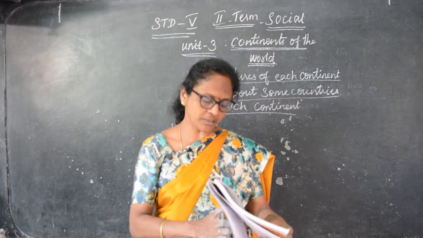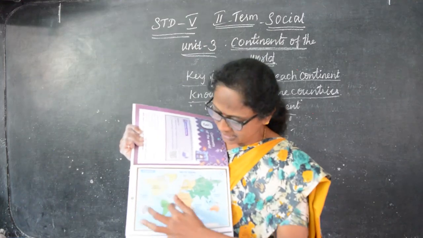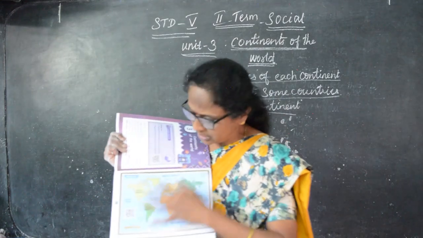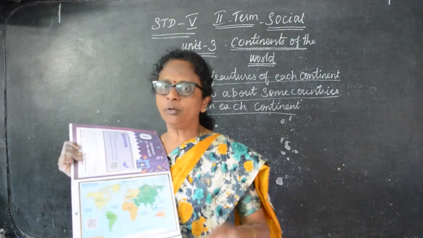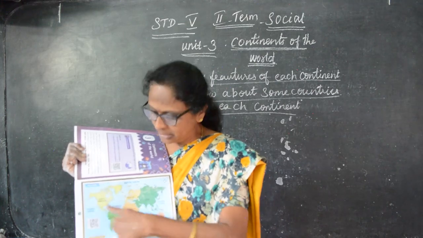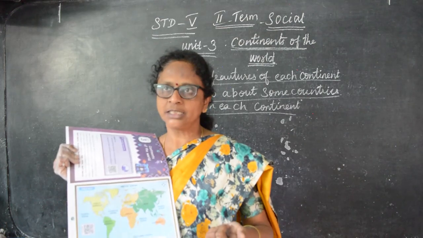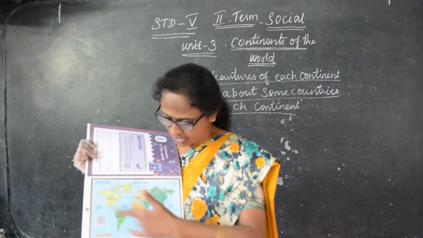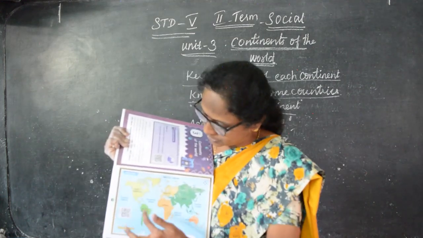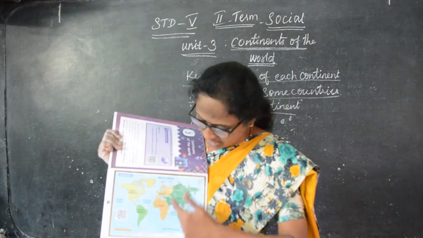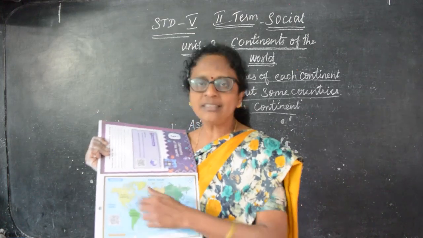On the world map, each continent will be given one color. You should not use the colors yellow, green and brown for the map. You can use the other colors, that is pink, orange, blue, violet, and also red. There are 5 oceans: Pacific Ocean, Atlantic Ocean, Arctic Ocean, Indian Ocean and Southern Ocean. So there are 5 oceans and 7 continents.